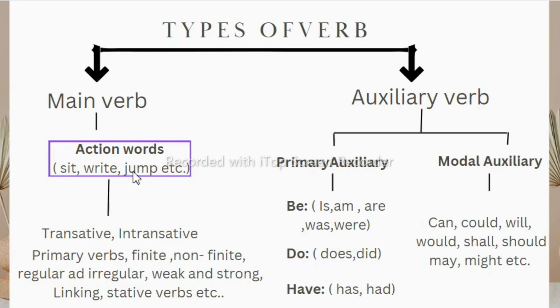So there are 20 to 25 types of verbs in English. They are principal verbs, lexical verbs, auxiliary verbs or helping verbs, finite verbs, non-finite verbs, transitive verbs, intransitive verbs, stative verbs, dynamic verbs, regular and irregular verbs, weak verbs and strong verbs, copulating verbs, linking verbs, and so on. We'll see each one in the verbs chapter in detail.